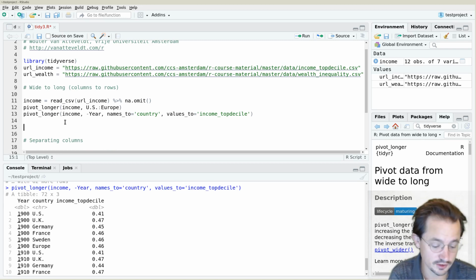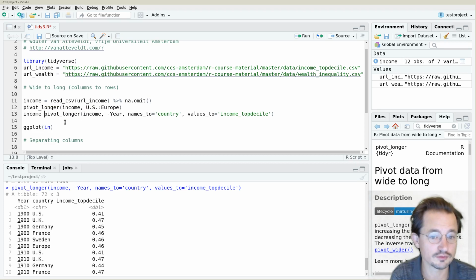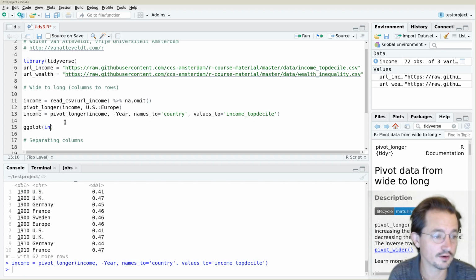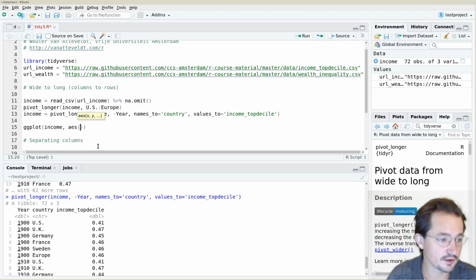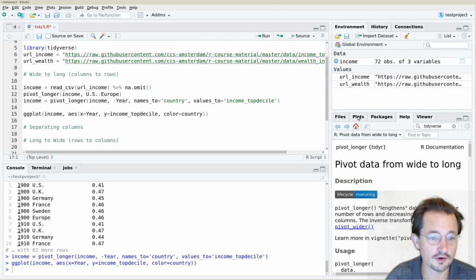Now, why is this so much nicer? A very quick example: if we wanted to plot this, actually we should then save this, of course. So let's save this, and now our income data became wider. If we now want to plot this, we could ggplot it and put the year, capital letter Y, on the x-axis, and the country on the y-axis, and we could have the color of the line be the country. Sorry, the y-axis, of course, not the country. The y-axis is the income top decile, and then voila! In one simple command, we have our ggplot.